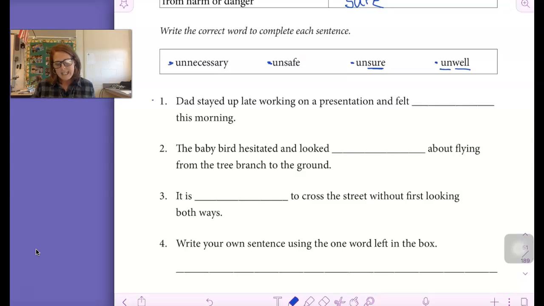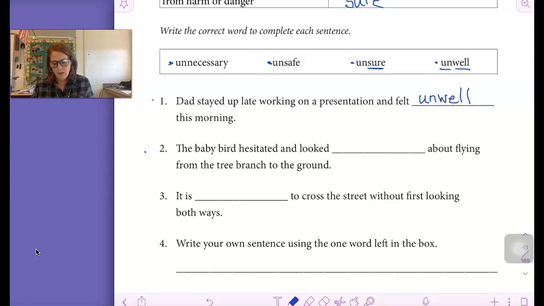So let's see if we can use those words in a sentence. Number one, Dad stayed up late working on a presentation and felt blank this morning. Well, when I don't get enough sleep, I do not feel good. So this is unwell. Number two, the baby bird hesitated and looked blank about flying from the tree branch to the ground.